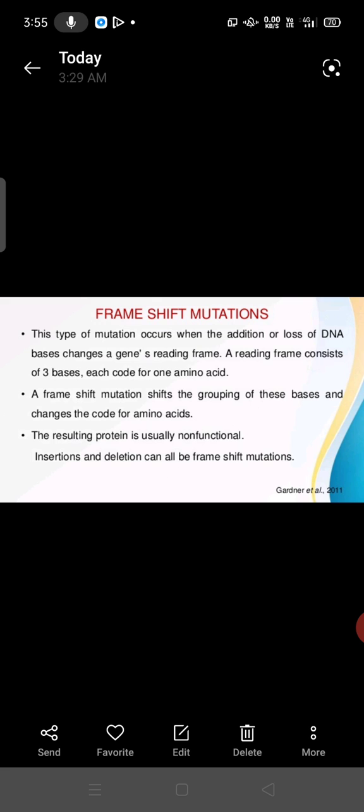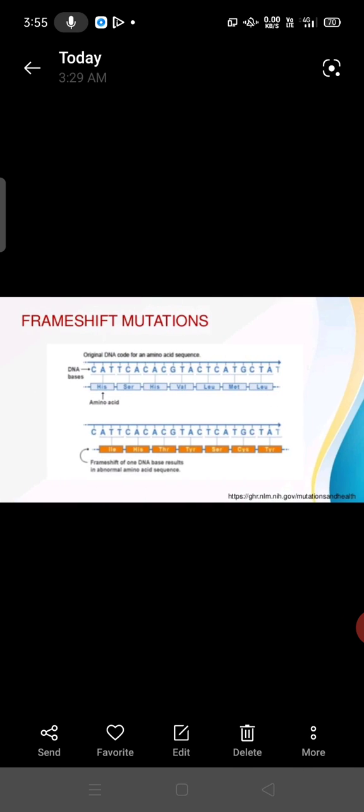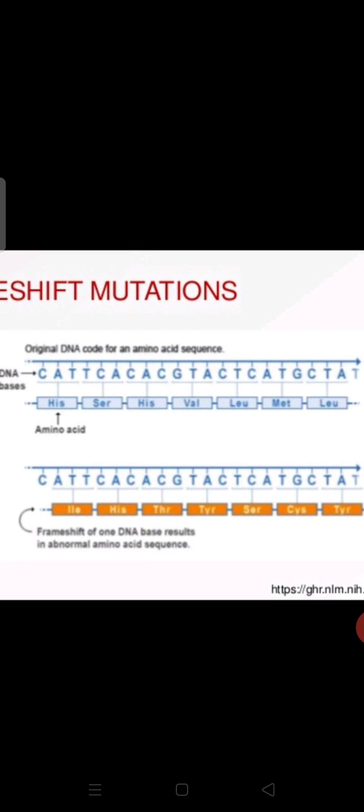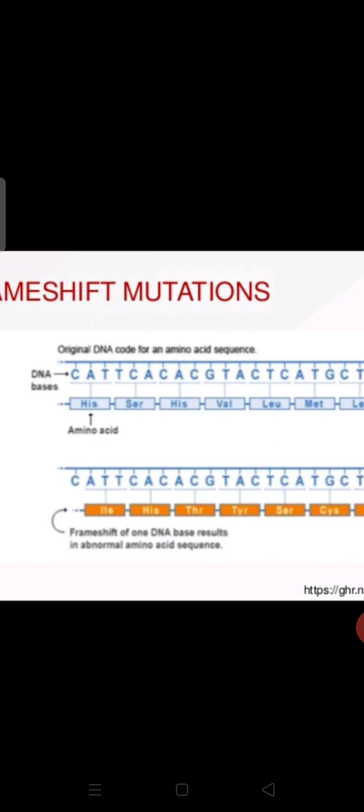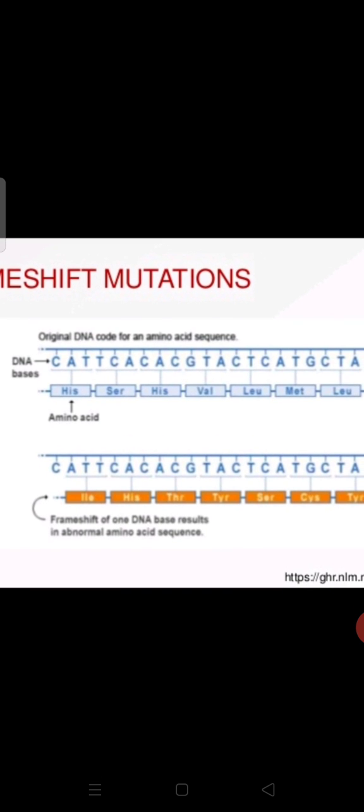Insertion and deletion can both cause frame shift mutations. Okay. So here the frame shift mutation occurs. This is the original DNA code for an amino acid sequence. Here a frame shift of one DNA base results in an abnormal amino acid sequence. Here one is removed. Okay. So insertion or deletion will take place in the frame shift mutation. So the first one is the original, the second one is the abnormal.